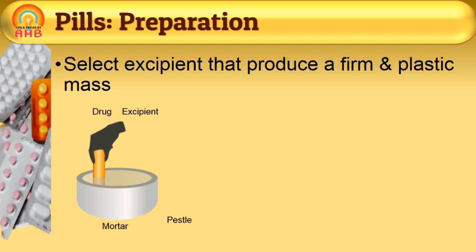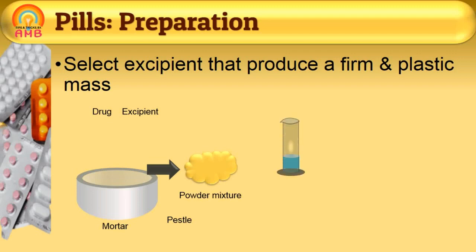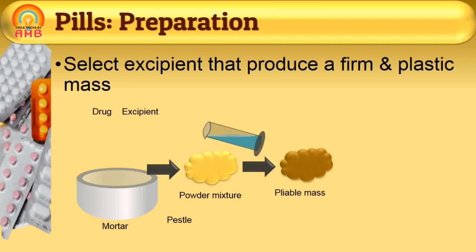Liquid excipients are added and mixed with powder mixture by kneading, that is pressing with the hand, to bind and provide plasticity to the mass. The formed mass should have firmness and plasticity to retain the produced shape.